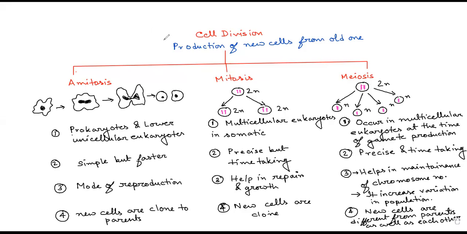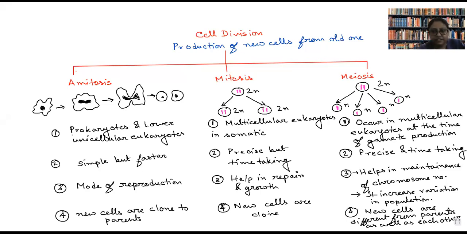So without wasting much time, we will move towards the next part. We will talk about mitosis, which is a very, very important cell division and we need to know about it. As mentioned by me, mitosis occurs in the somatic cell. What do we mean by somatic cell? Somatic cell means cells that are present in our body.